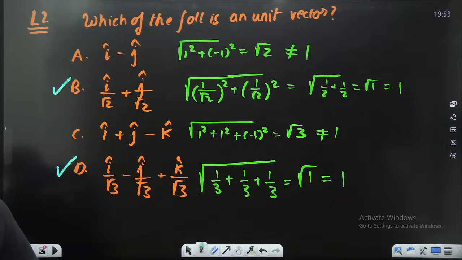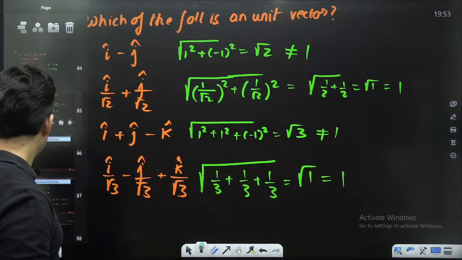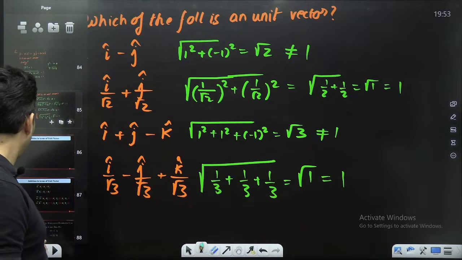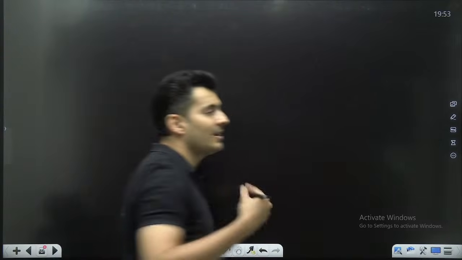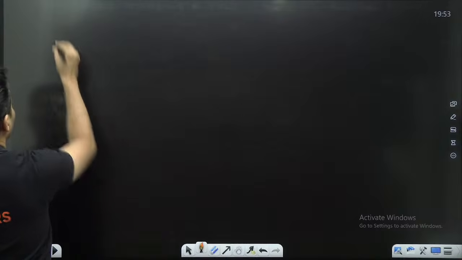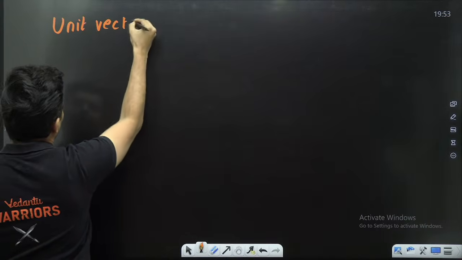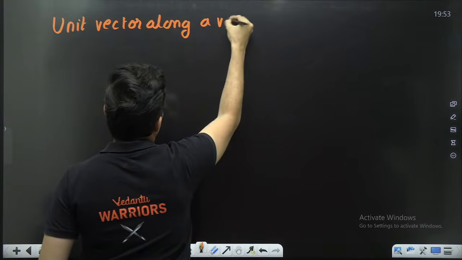Very good. Awesome. Now that you have understood what a unit vector is, you can also find a unit vector along another vector, which is a very common thing. A unit vector along a vector.